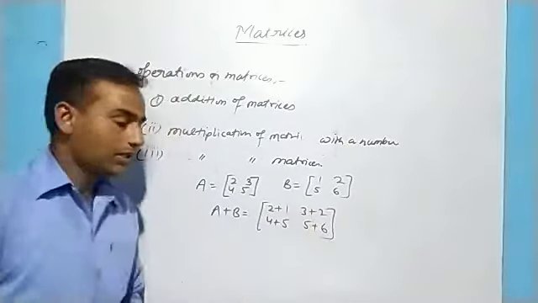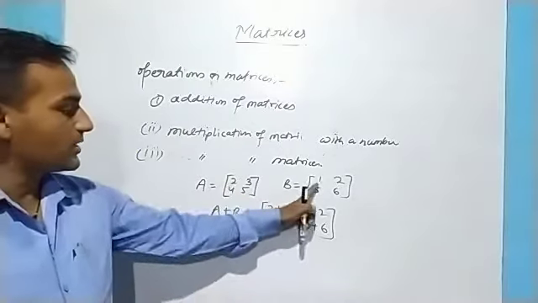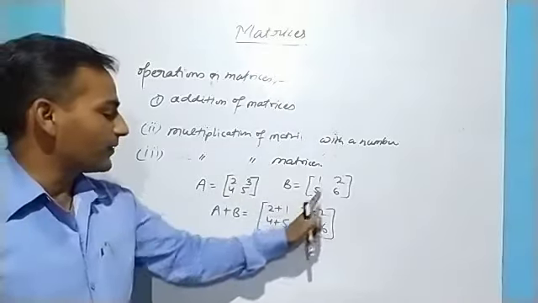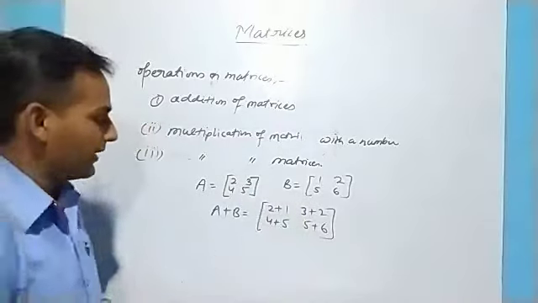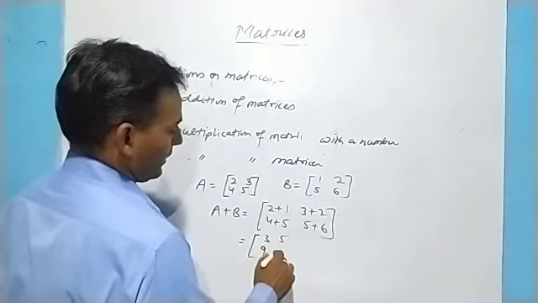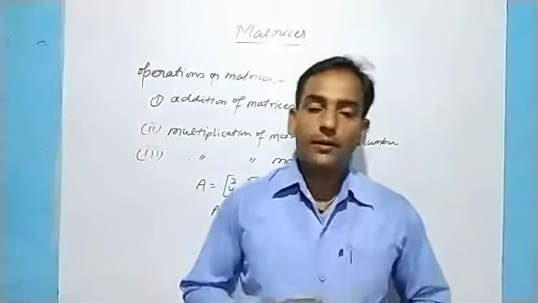We add corresponding elements, so the answer will be 3, 5, 9, and 11. This is the way to add matrices.